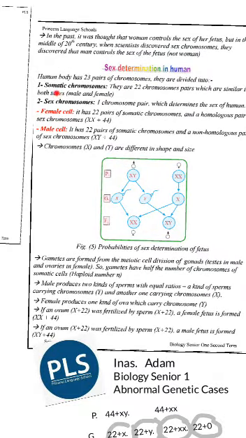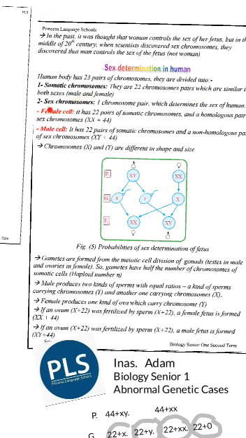Any cell in our human body contains 46 chromosomes, which equal 23 pairs of chromosomes. These 23 pairs can be differentiated into two types, which are somatic chromosomes and sex chromosomes. Somatic chromosomes, we can also call them autosomes. They are 44 chromosomes or 22 pairs, and they are homologous pairs. What is the meaning of homologous pairs? They are similar to each other and similar in both male and female.